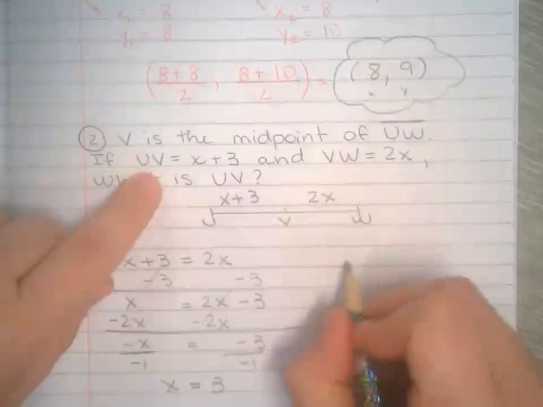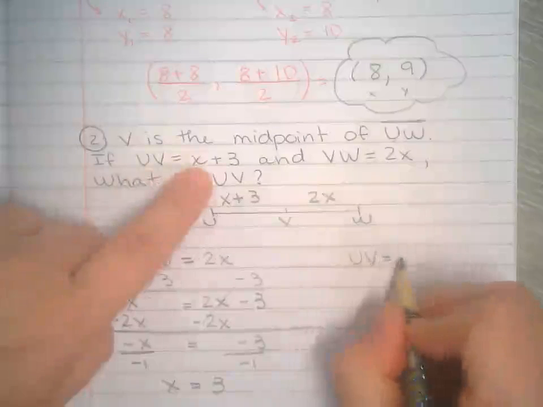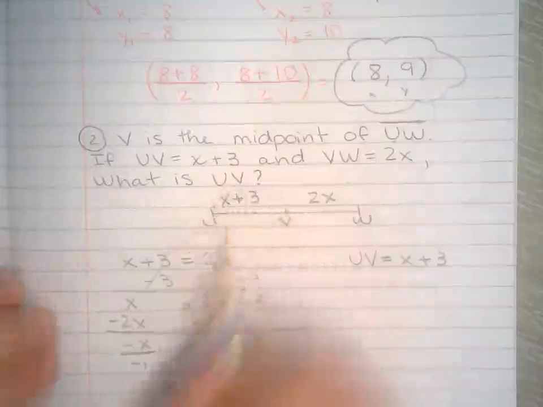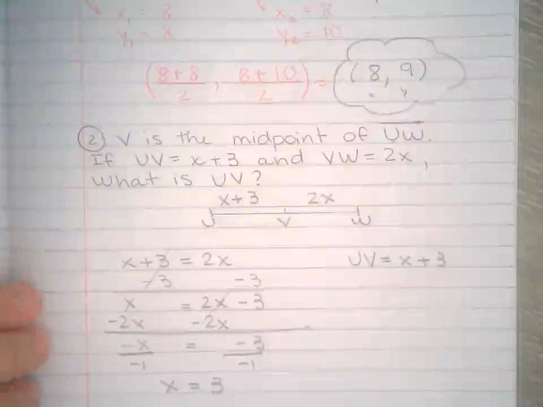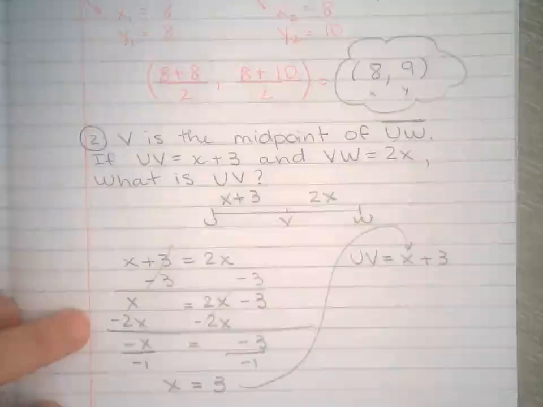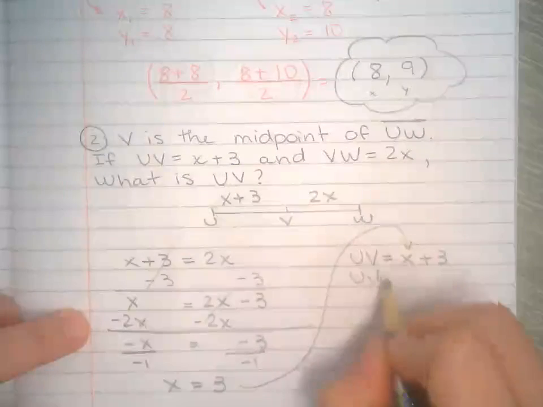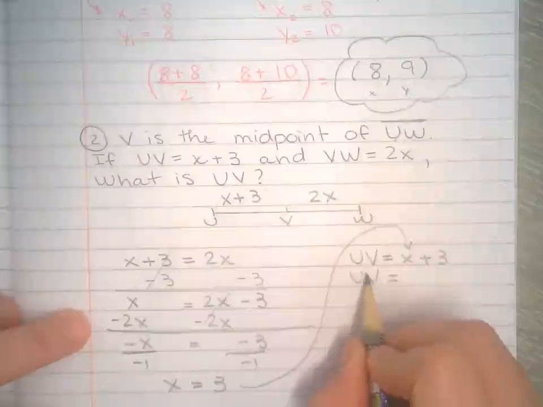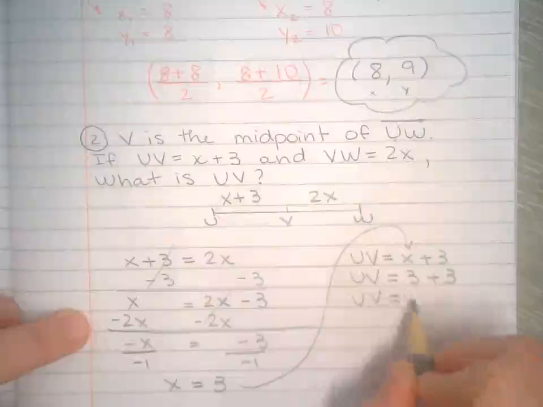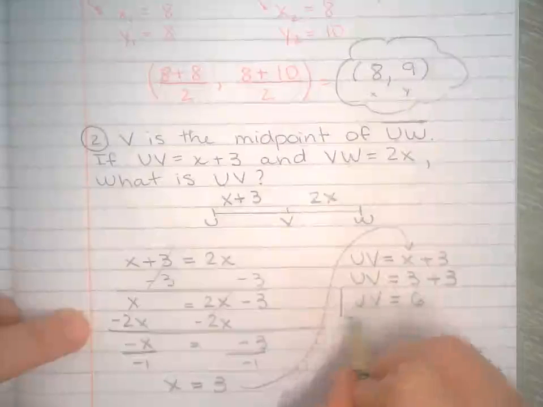So I know UV equals x plus 3. I'm trying to find this length right here. I do know at this point that x equals 3. So I can find that the length of UV is 3 plus 3. That makes UV 6.